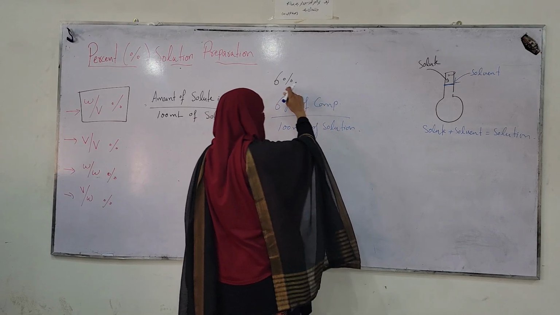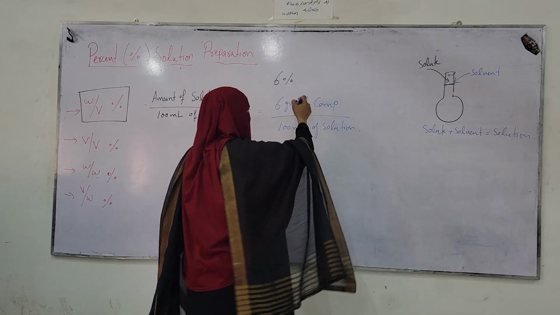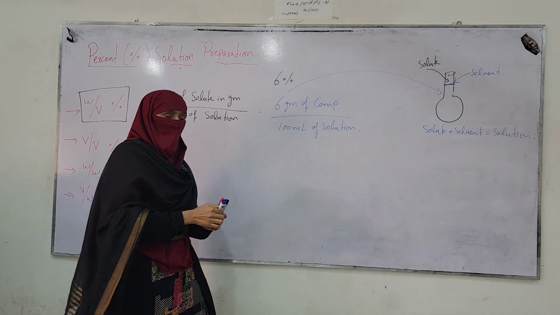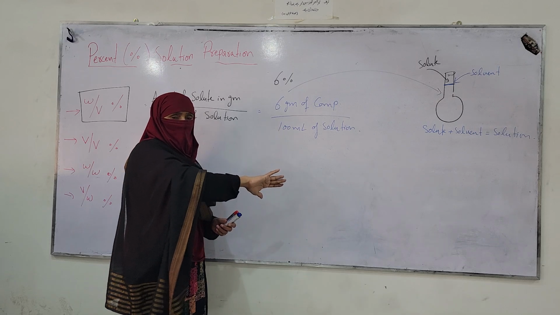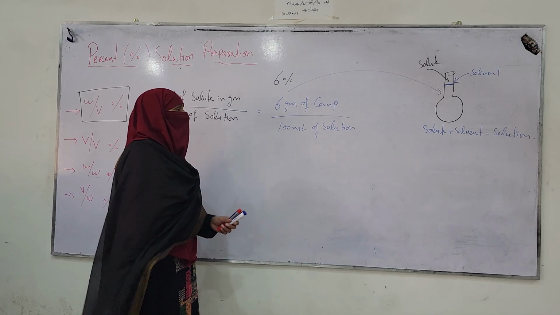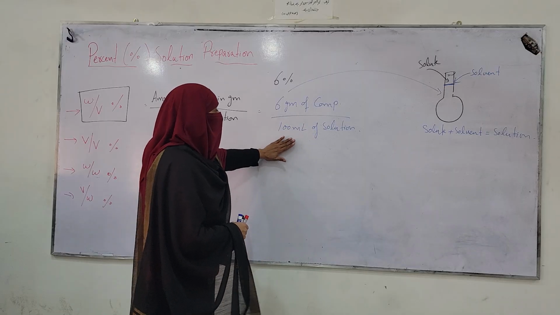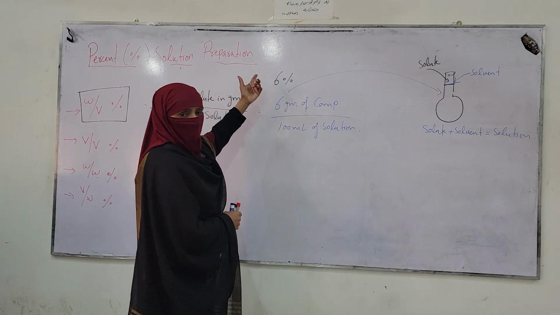You take 6 grams of that compound, transfer it first into a 100 ml flask, then add solvent, dissolve it properly and make it up to the mark, up to the 100, by adding further solvent. It will be 6%.